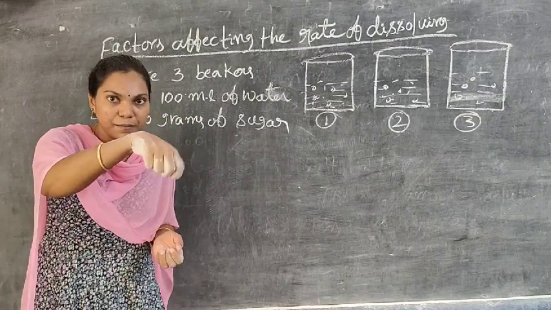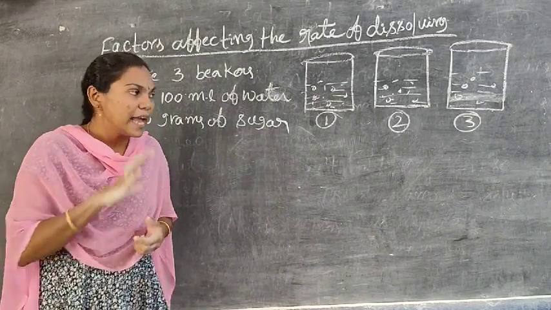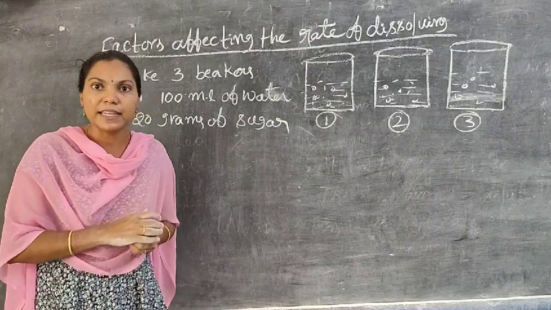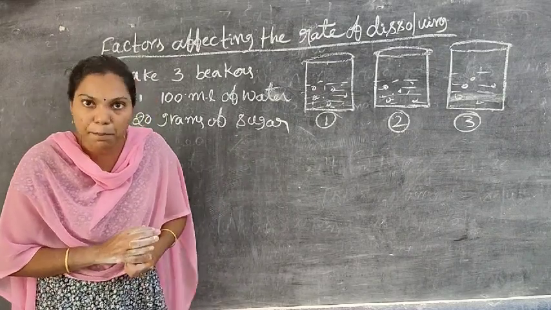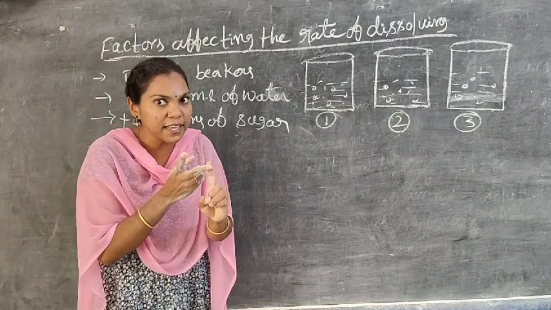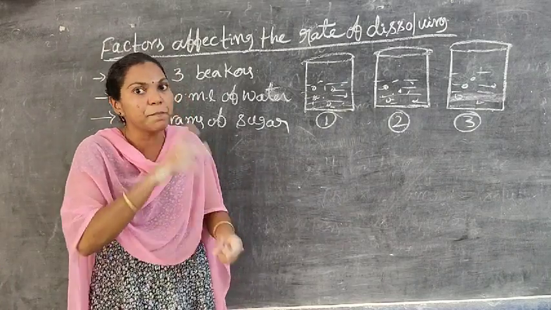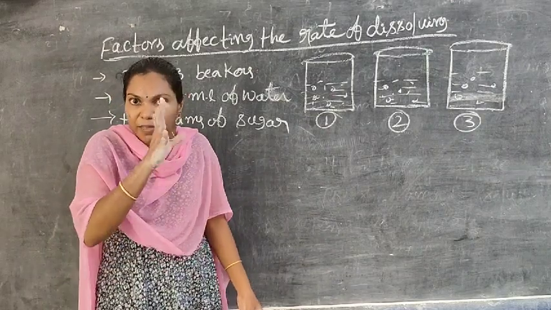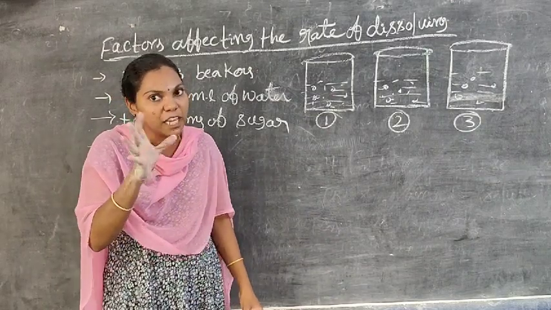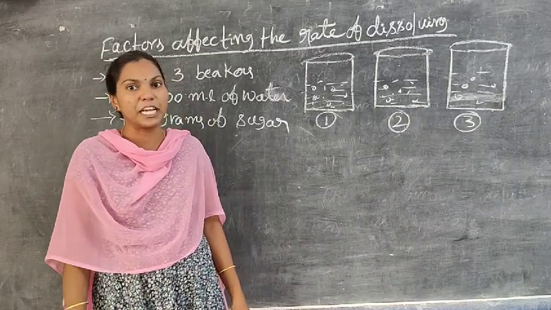The third beaker is gently heated by using a Bunsen burner. So the second beaker is stirring, the third is heating, and the first beaker we cannot disturb.